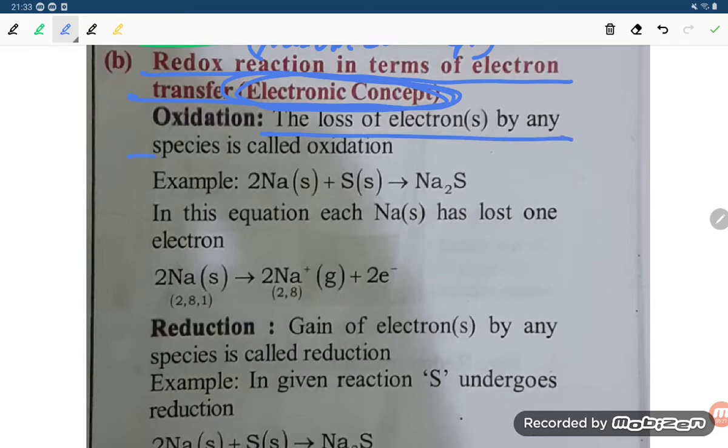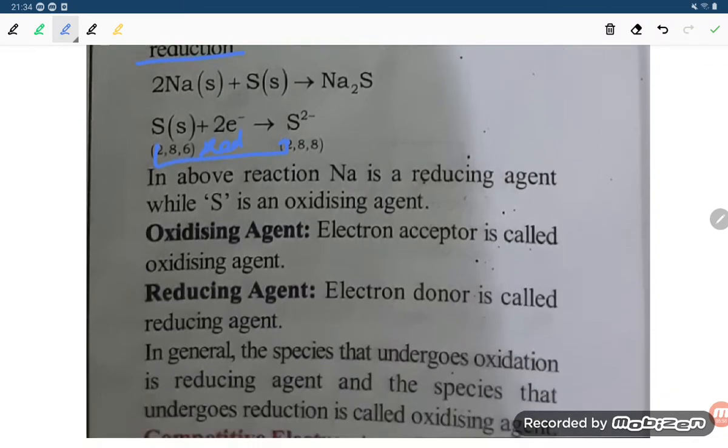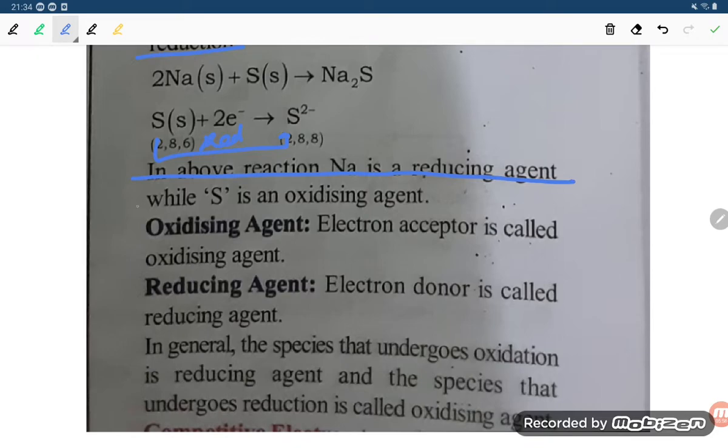The loss of electrons by any species is called oxidation. So 2Na plus S gives Na2S. In this equation, each Na has lost one electron, and sulfur has gained the electron. So loss of electron has taken place, and that is oxidation. If we talk about reduction, gain of electrons by any species is called reduction. In this reaction, S undergoes reduction. S has taken 2 electrons, so it forms S2-. So this is reduction.